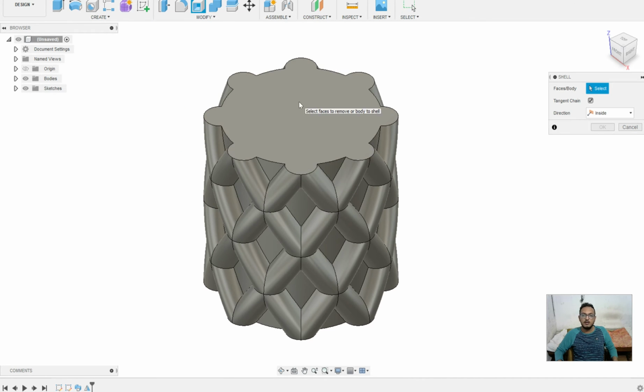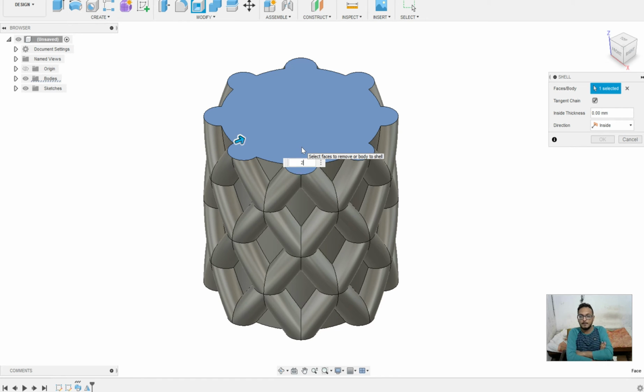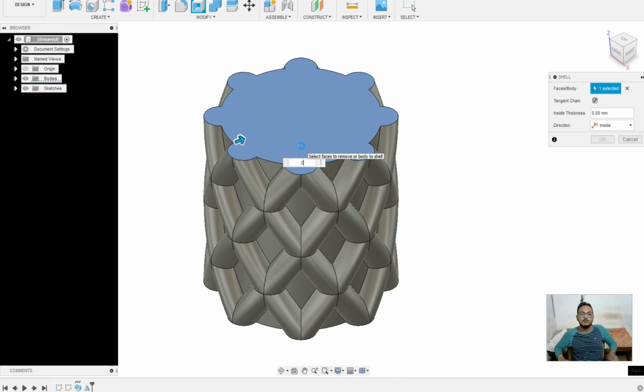Select the shell, select the top face and place 2 mm thickness. Wait for it. It takes time for computing the process. Our geometry is complex, so it takes more time for computing and showing us the graphical results.